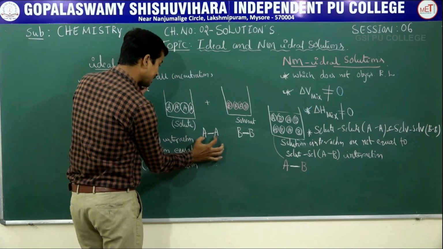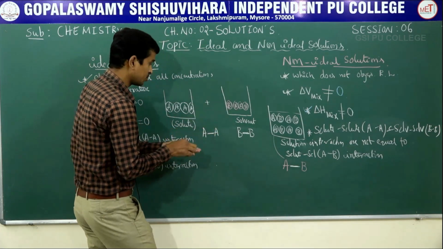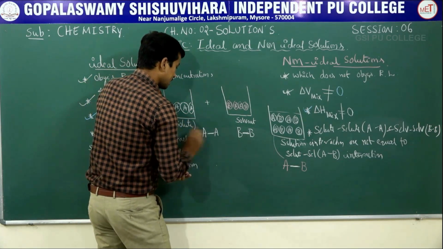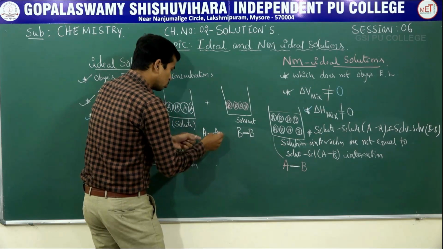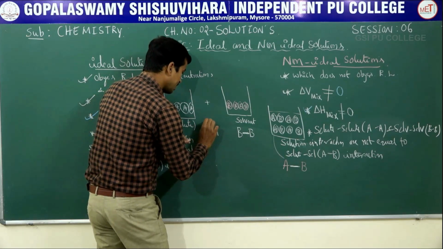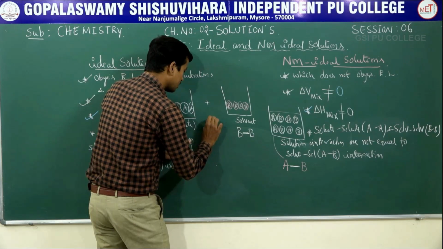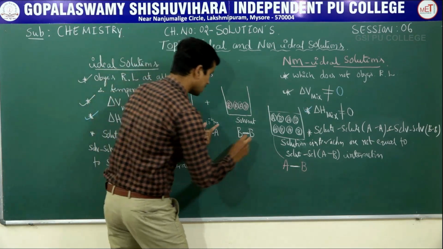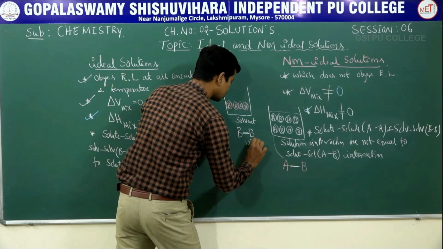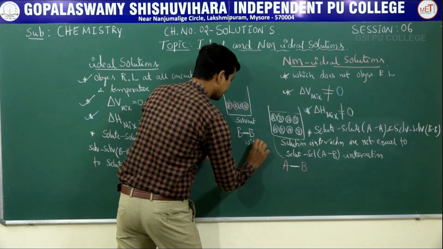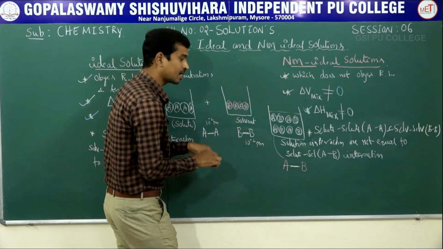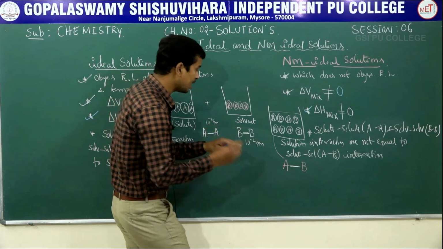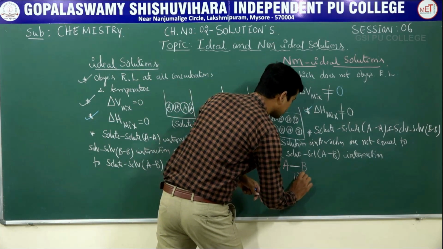Suppose AA, how close are they? Suppose assume that the distance between the two solute molecules is 10 to the power of minus 2 picometer, just as a number. This is also 10 to the power of minus 2 picometer. And after mixing the components, the distance between A and B is also 10 to the power minus 2 picometer.